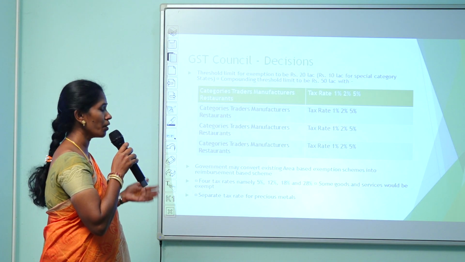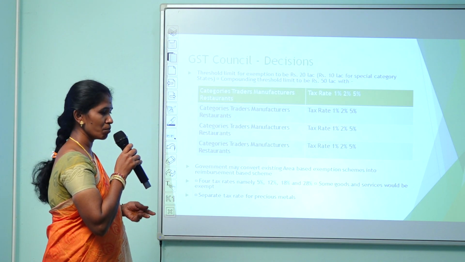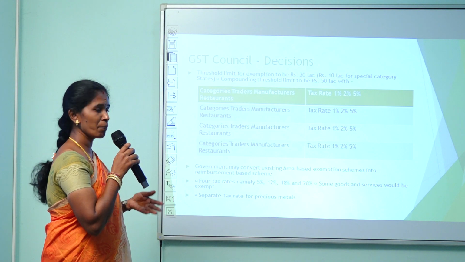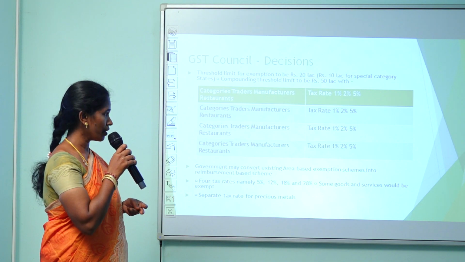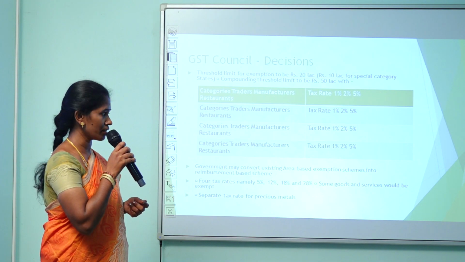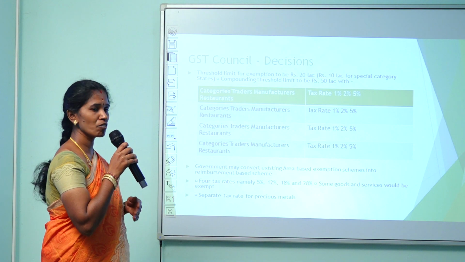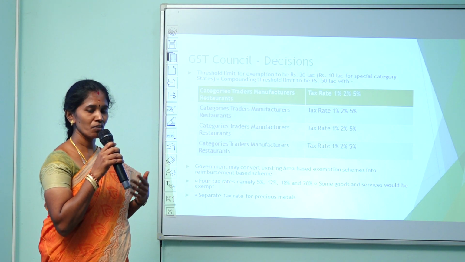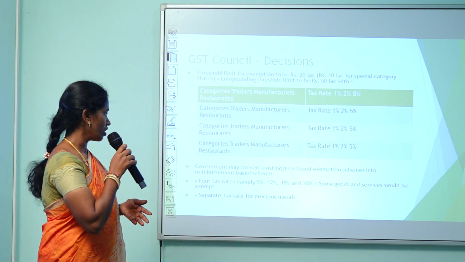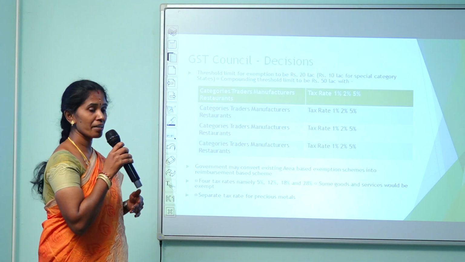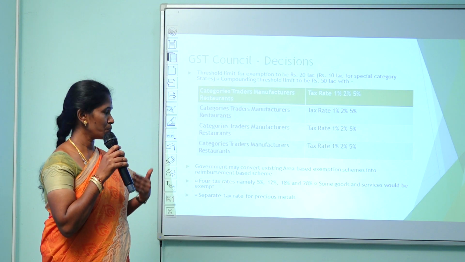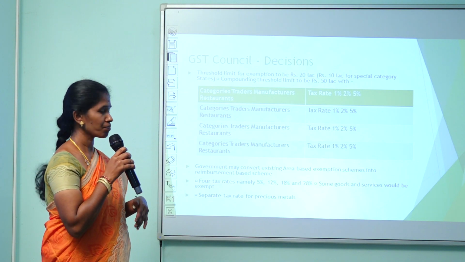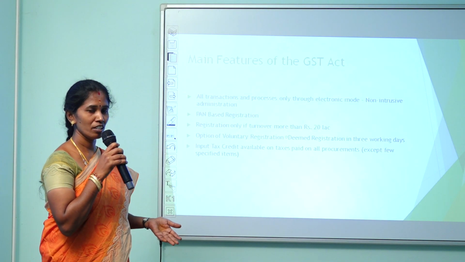The government may convert the existing area-based exemption schemes into a reimbursement-based scheme. There are four types of tax structure followed: 5%, 12%, 18%, and 28%. Some goods or services will be exempted from GST, for example agricultural goods. There are separate tax systems for precious metals also. They have followed some special rates for diamonds, gold, and everything in the special categories.